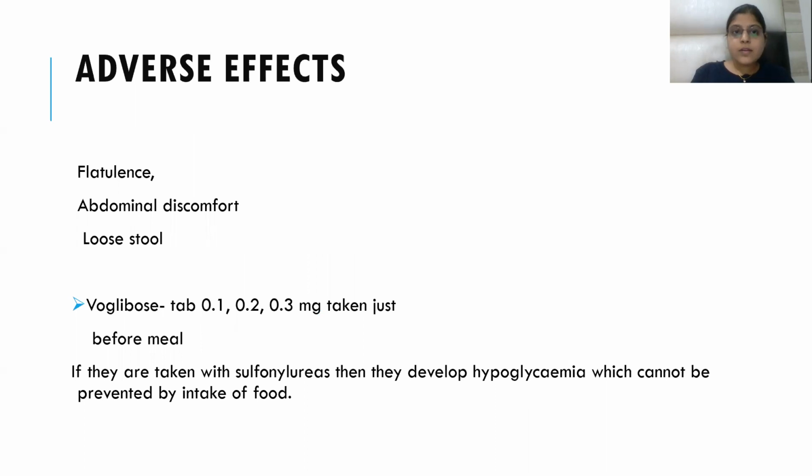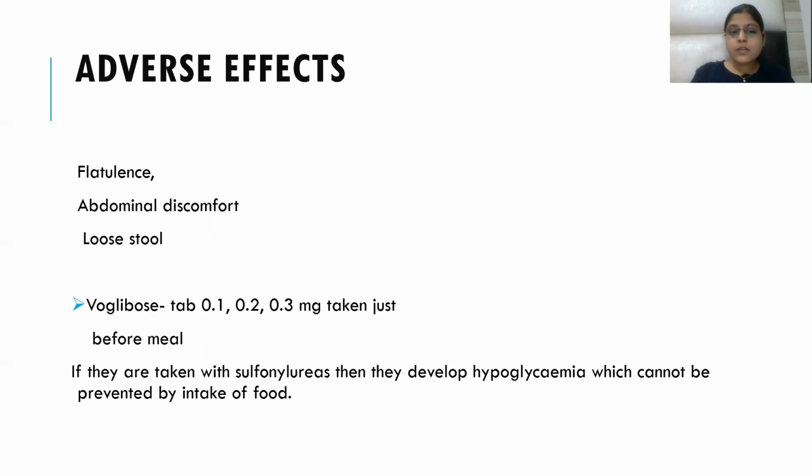So adverse effects, I have already told you: flatulence because of formation of gases in the GIT by the action of bacteria, fermentation; abdominal discomfort can occur, and loose stools can occur. The dose of voglibose is tablet 0.1, 0.2, 0.3 milligram taken just before meal.